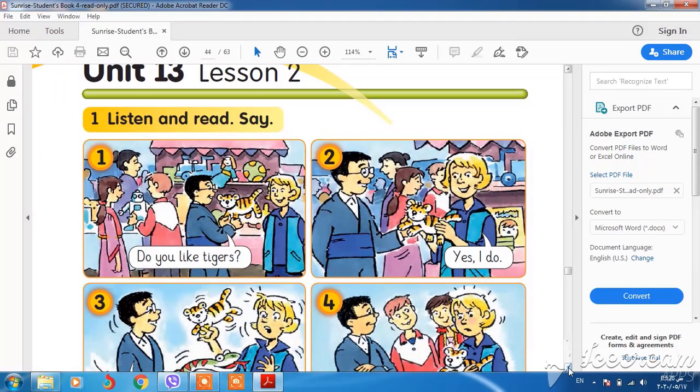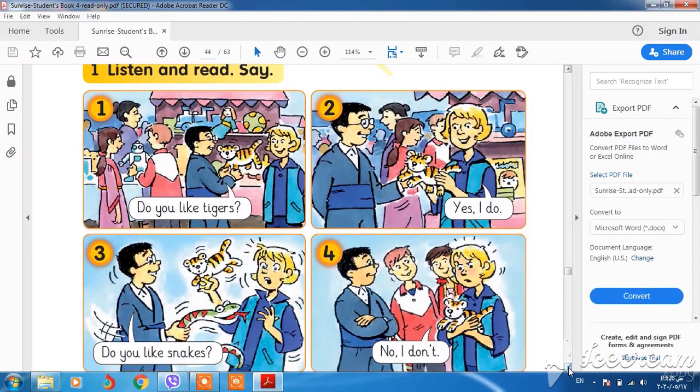Okay, lesson 2. We have some pictures. Let me read: Do you like tigers? It's a question. We know that it's a question because we have do at the beginning of the sentence, and we have subject, verb base, tiger, and a question mark. Look at the verb. We don't put anything to the verb. The answer for this question will be short, like yes I do or no I don't.